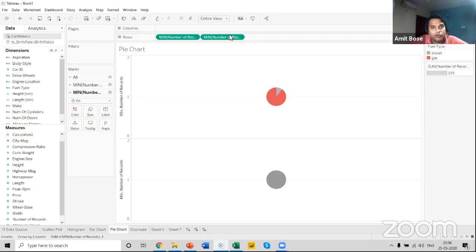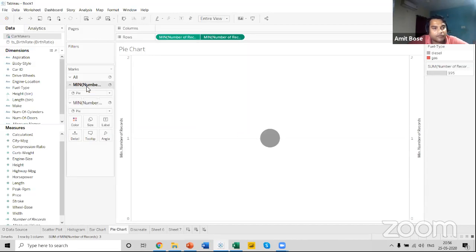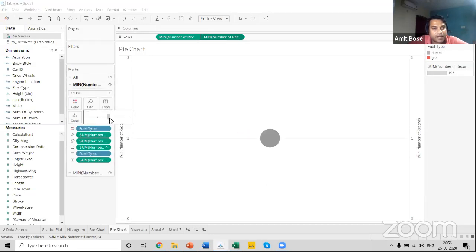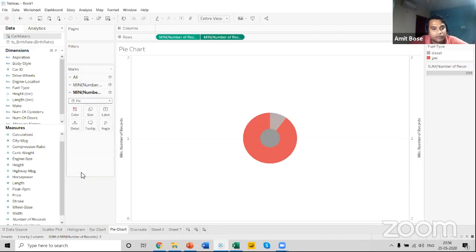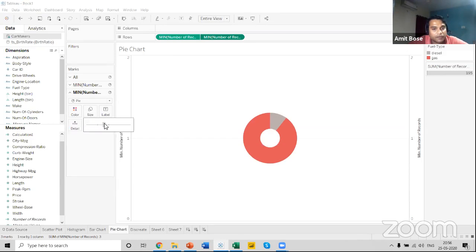Then I will click on this option, click on dual axis, and for the first pie chart, let me increase the size, and here we go with the donut chart. We can also change the color for the second pie chart, and you can increase its size.